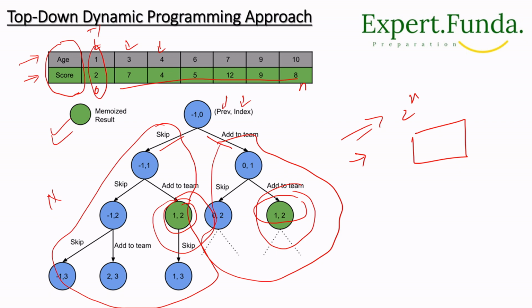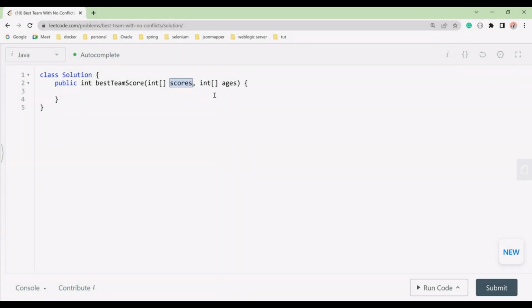Let's go to the browser and implement it there. You can see that we have score and age, right? Both are given. So first of all, as we said, we should make a pair of the combination of age and score. So I'll take an age and score pair.